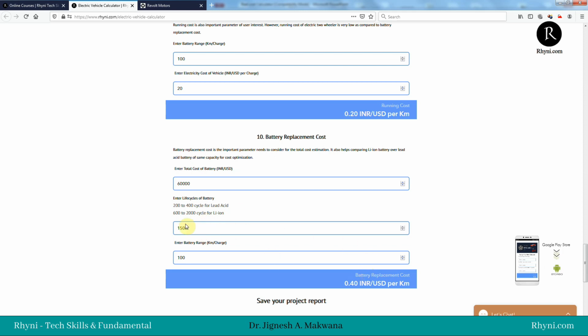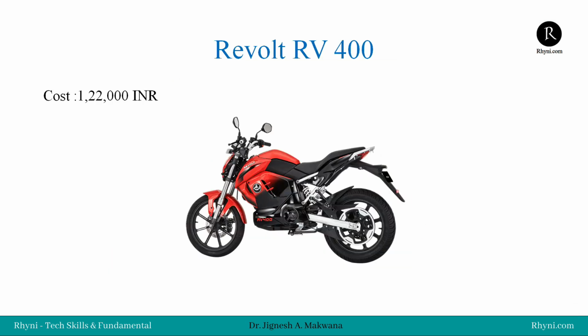So it will always be beneficial to have the higher life cycle, even if paying more. So we are assuming this cost also, but it will give a good estimation, and we have an idea now. 0.6 rupees per kilometer is the running cost.